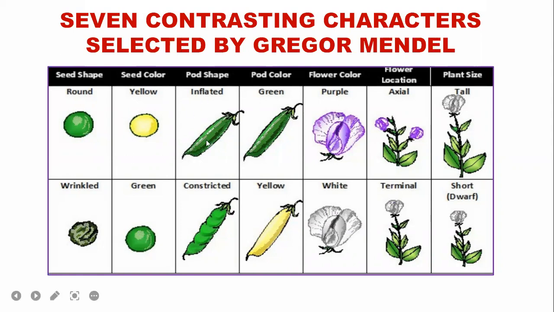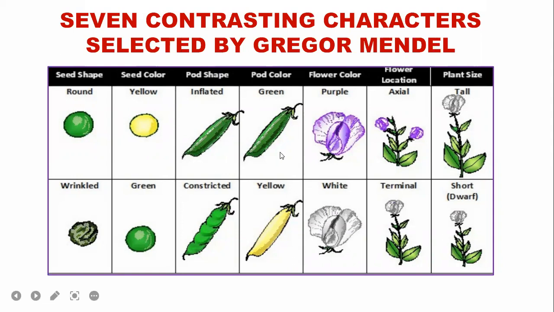Pod shape: inflated or constricted, meaning full. You can see this is the pod which covers the seeds. And look at the shape of the pod. It is full. No constrictions are present. It is plain and full. But here, it is not plain. You can see the constrictions all over the pod. So these are the 2 types of pod shapes available.